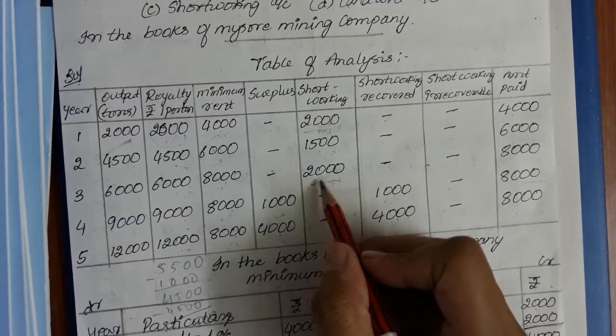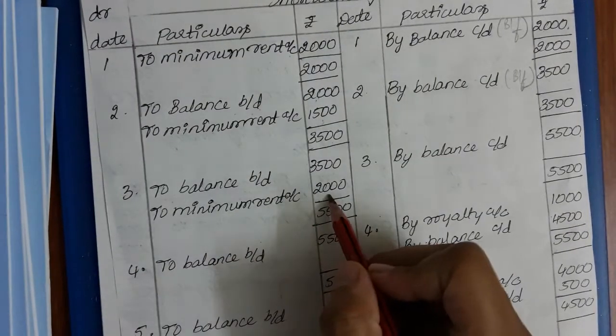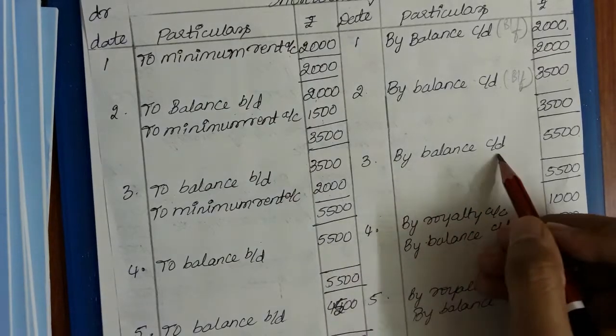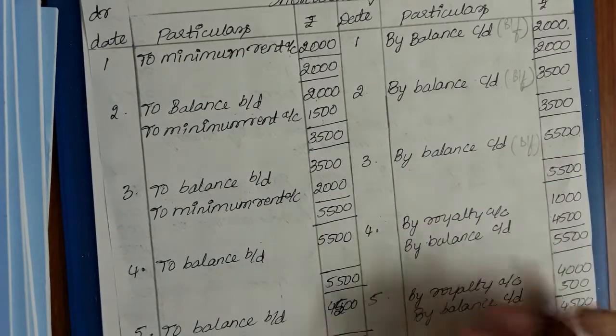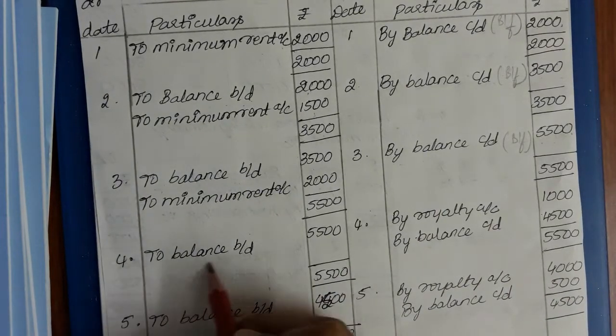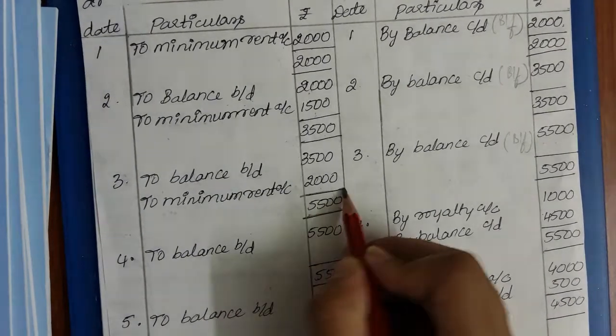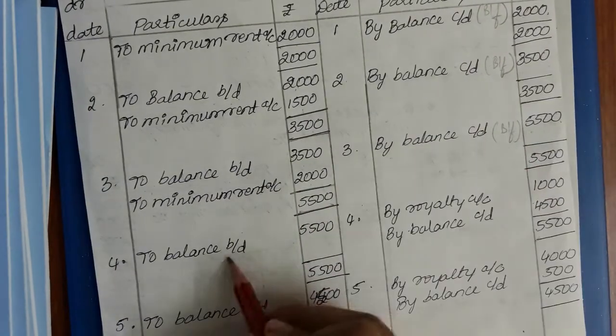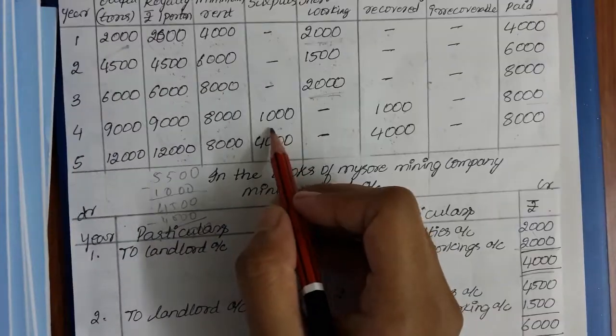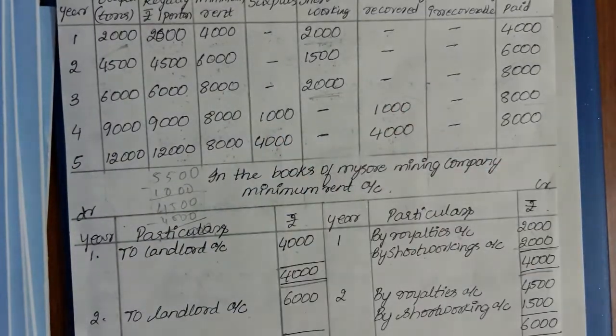So even in the third year, according to the table of analysis, I have 2000 rupees of short working, so I will be recording to minimum rent account 2000. On the other side, by balance carried down, I will be carrying down the balancing figure 5500. So in the fourth year, to balance brought down 5500, but in the fourth year I have recovered 1000 as short working.